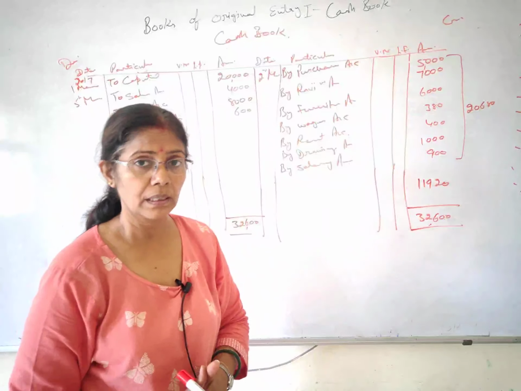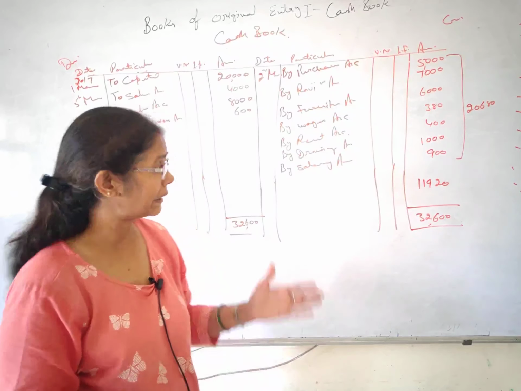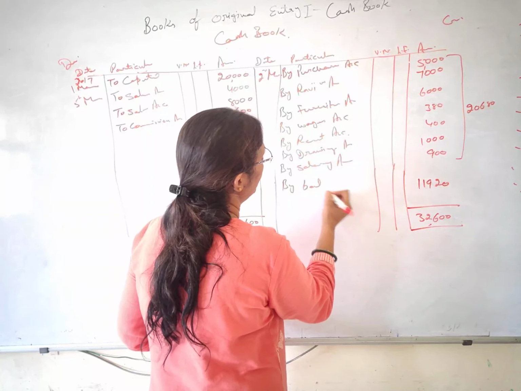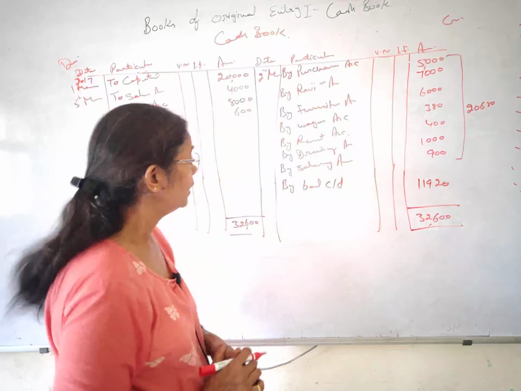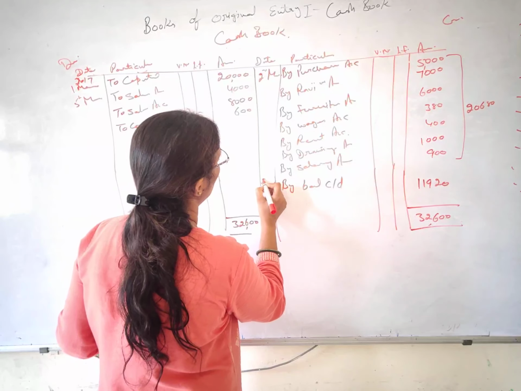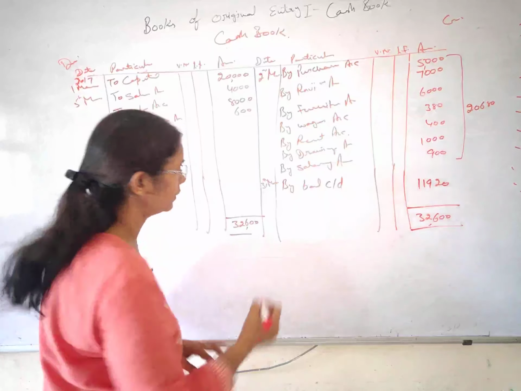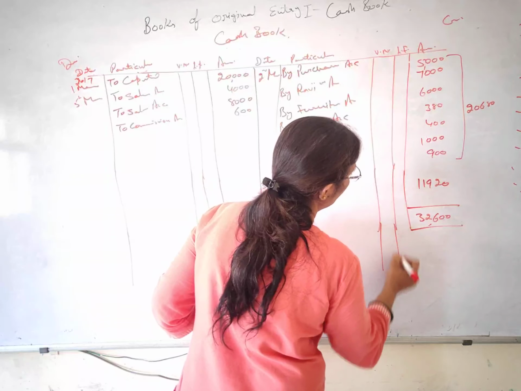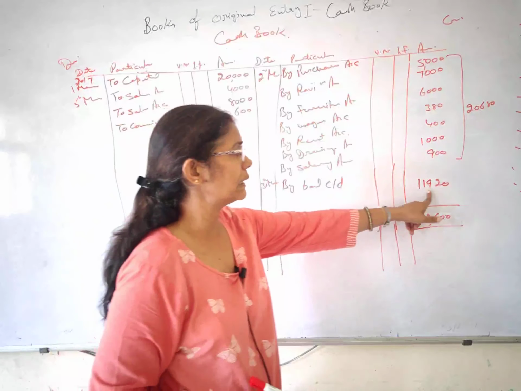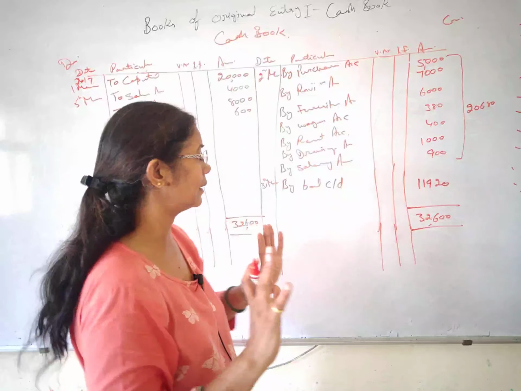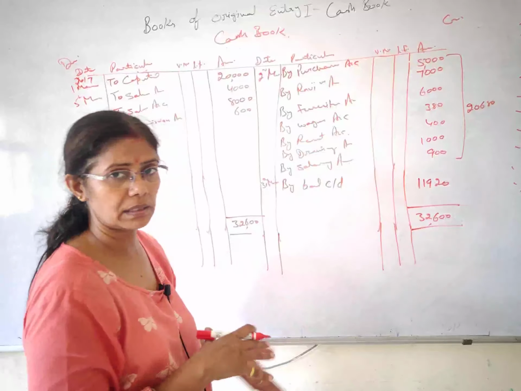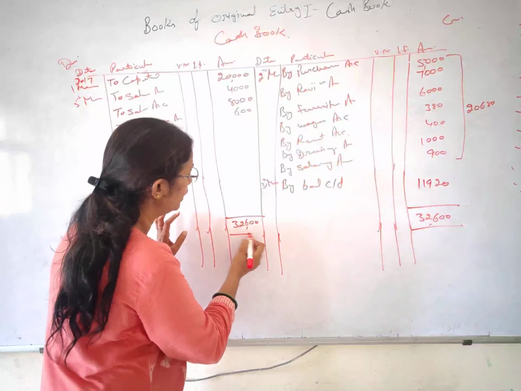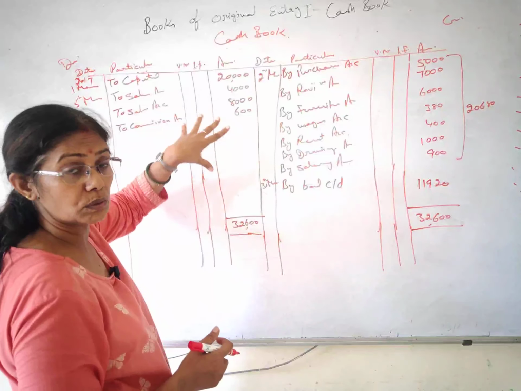So we have to do like this. Now what was the next step? That is the same here also, that is by balance carried down, alright students. So I am just mentioning the date here, suppose this is your 31st March, last one, fine. So on 31st March, when you have shuttered down your shop, you are having 11,920 in your hand. You must understand which balance is this, either debit balance or credit balance. I have told you already at the time of ledger, wherever we have a more total and the more total is in the debit side, so this is your debit balance.